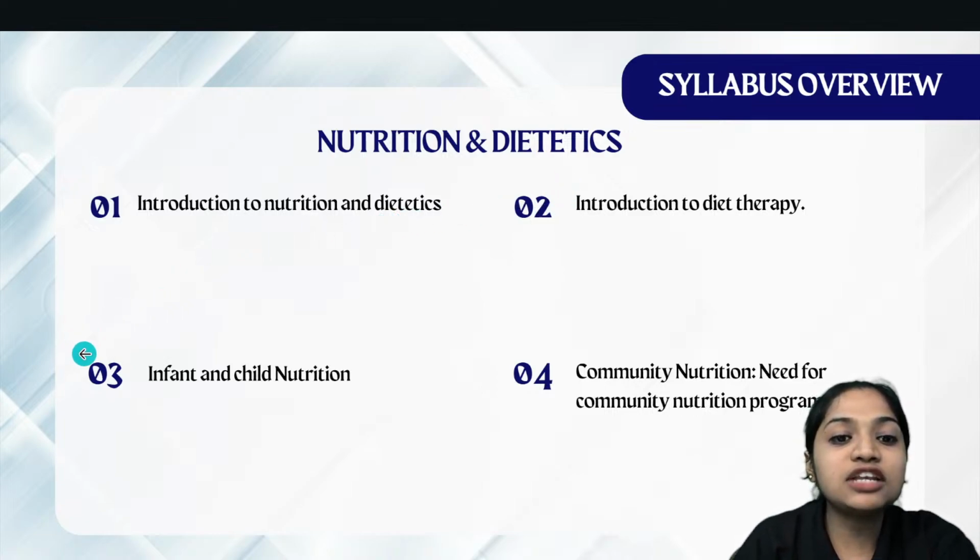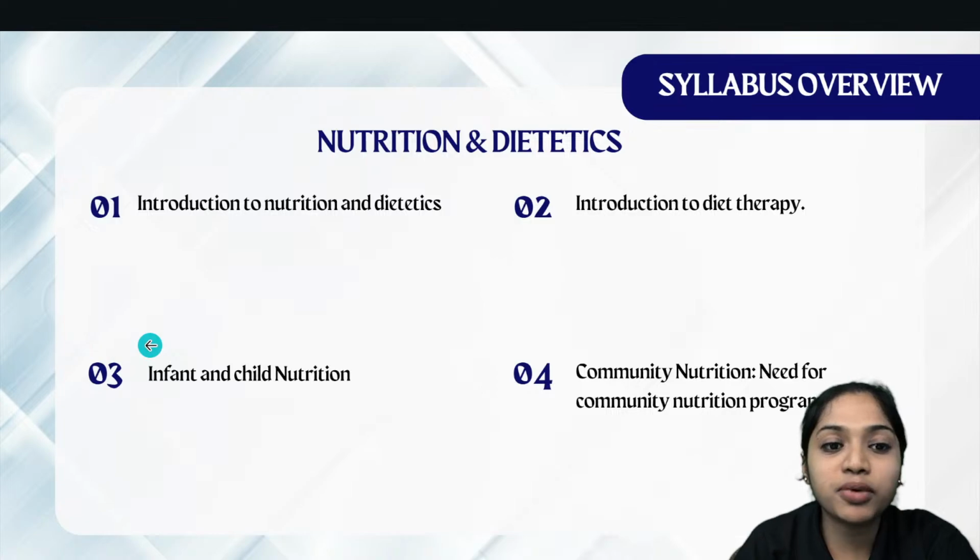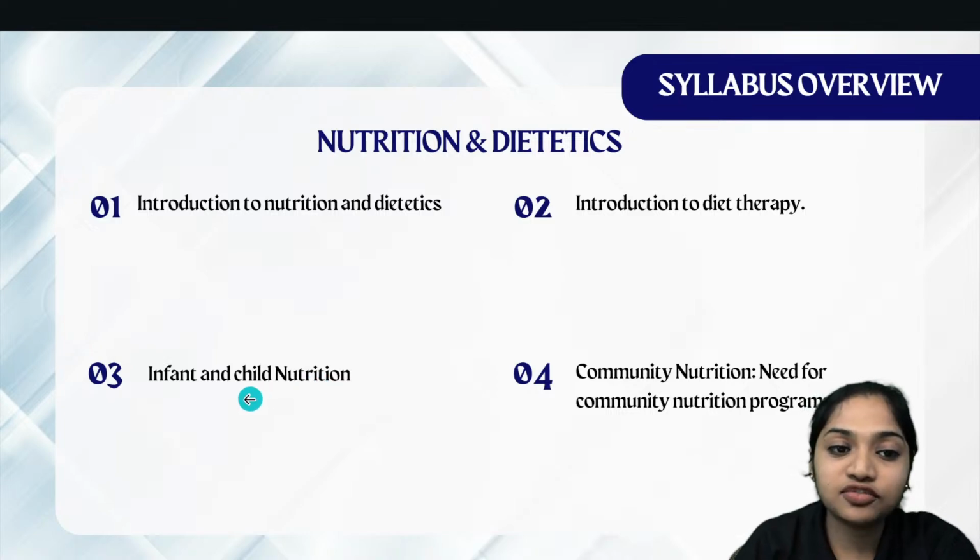Then unit 3 is infant and child nutrition. Yes, this is very important because a child should get proper nutrition at the proper time. So that is infant and child nutrition. ಯಾವ ಟೈಮಲ್ಲಿ ಯಾವ ತರ ನ್ಯೂಟ್ರಿಷನ್ ಕೊಡಬೇಕು, at what age what nutrition should be followed, what diet should be followed for the children and the infants. That explains this third unit.